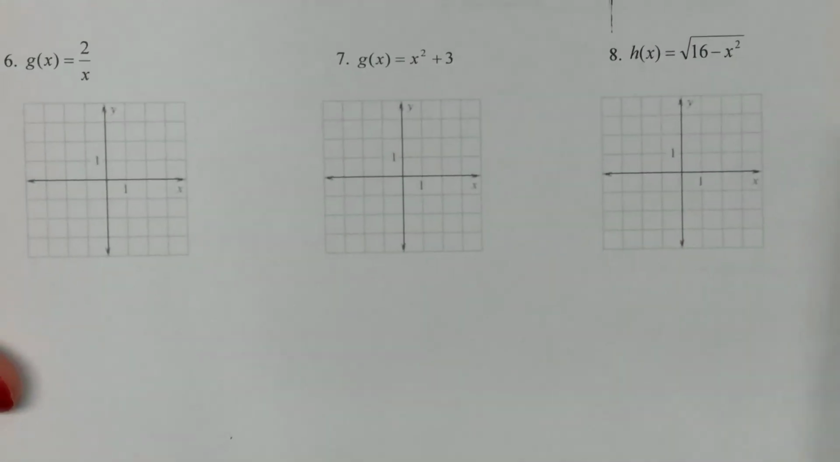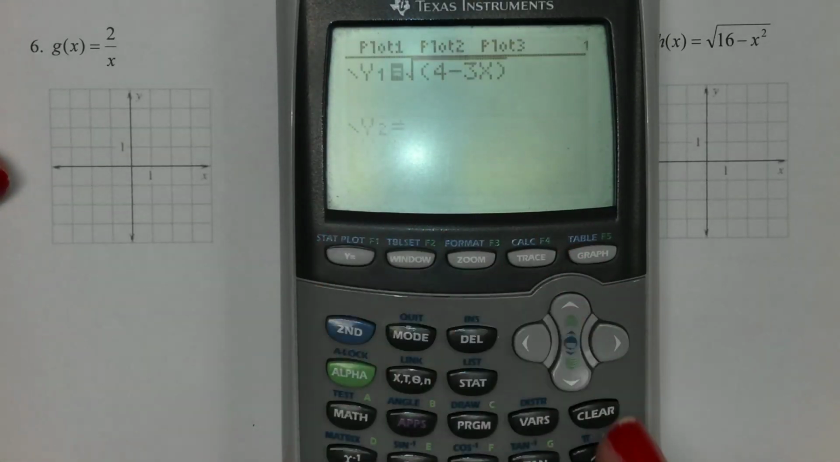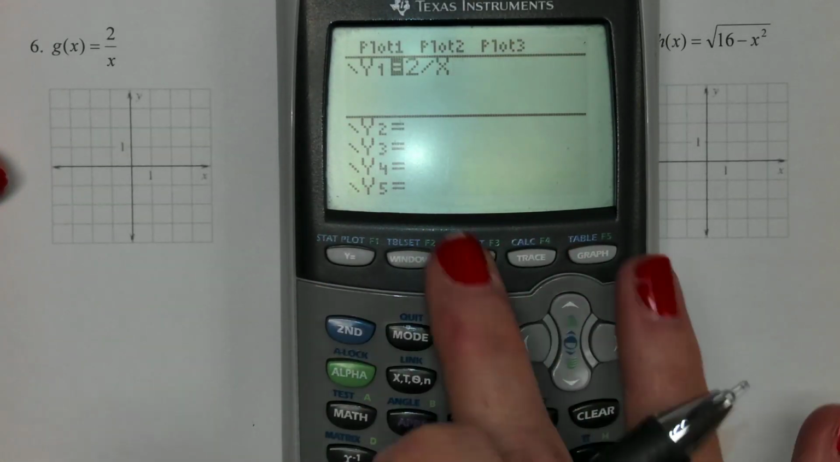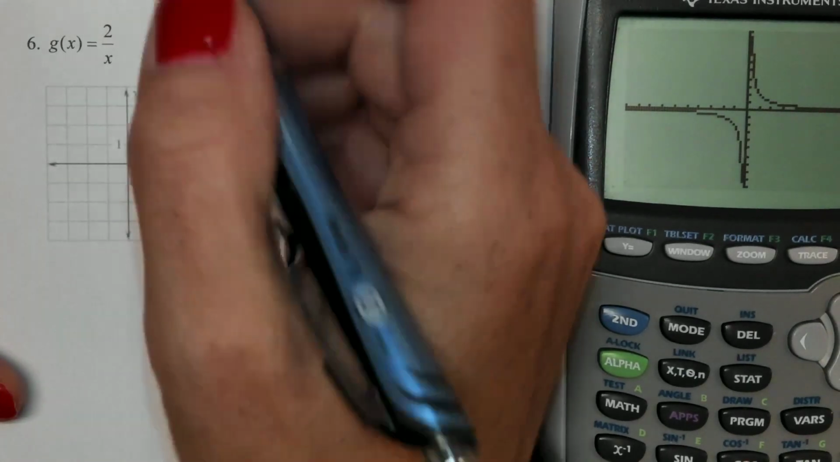3 more examples to go. They're going to be very much like the ones we did up above. So the first one is just 2 divided by x. This is going to look like another rational graph with an asymptote. This time our asymptote happens to be at 0. So I'm going to give that a sketch right here.